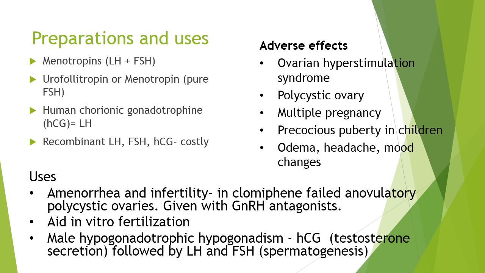In male hypogonadotropic hypogonadism, where gonadotropins are deficient and lead to a delay in puberty, we can use human chorionic gonadotropin, which acts on the luteinizing hormone receptor and causes testosterone secretion, and the treatment is further added with luteinizing and follicle stimulating hormone, which causes spermatogenesis, so that the maturation is complete.